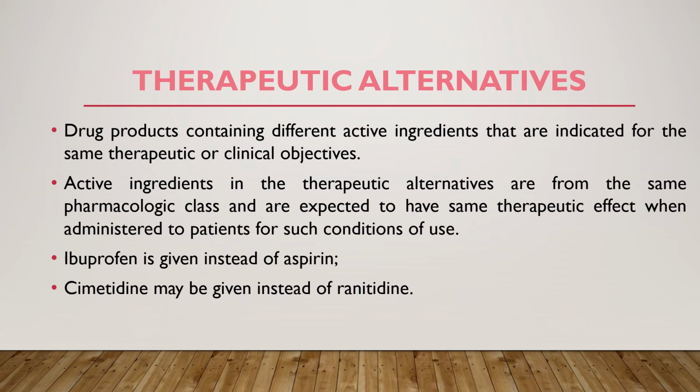So the active ingredients in the therapeutic alternatives are from the same pharmacological class and are expected to have the same therapeutic effect when administered to patients for such conditions of use. An example of a therapeutic alternative is ibuprofen given instead of aspirin, and similarly cimetidine may be given instead of ranitidine. They come under the same pharmacological class and they have the same therapeutic effect, but the active ingredients are different.